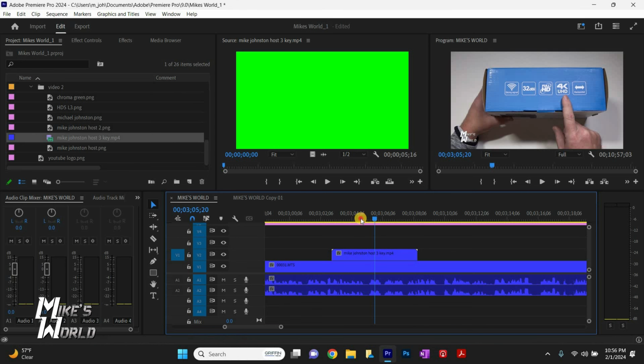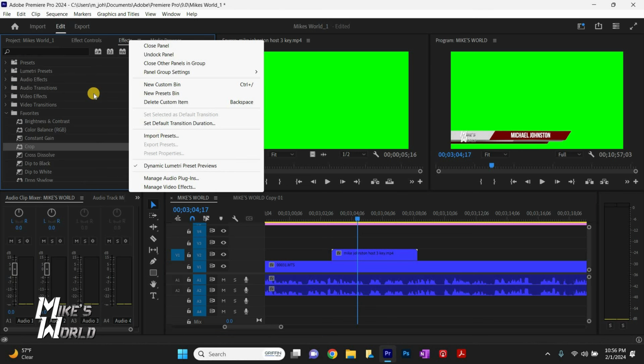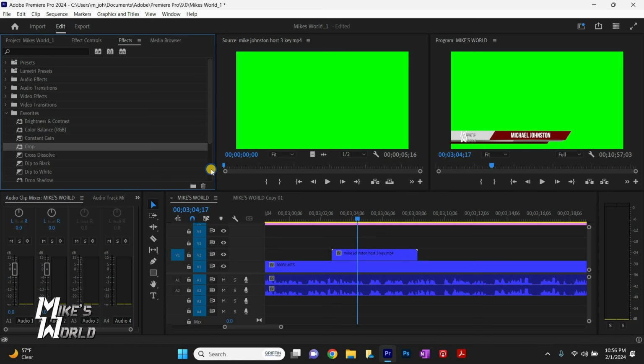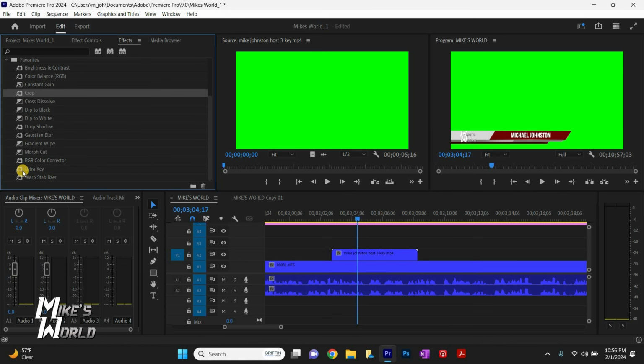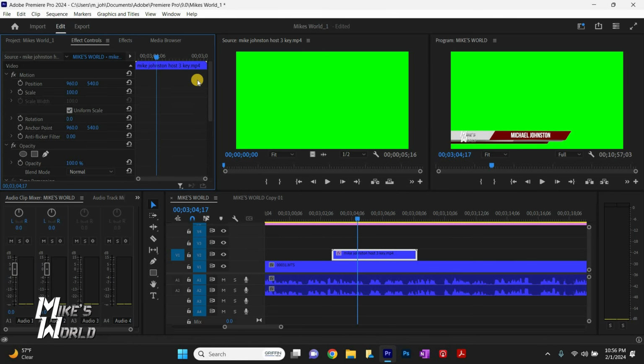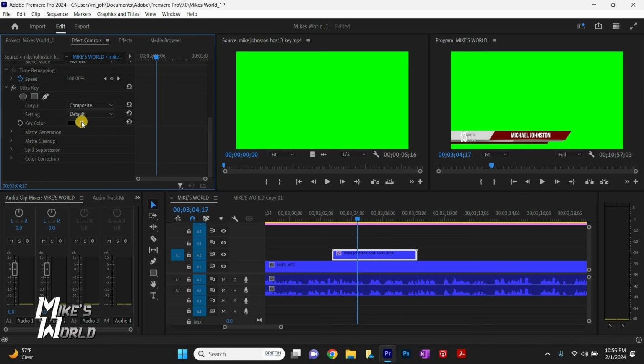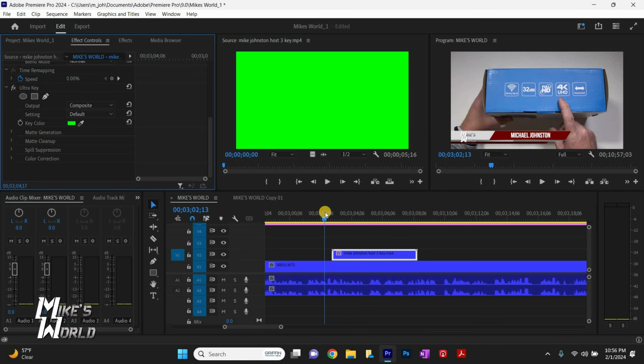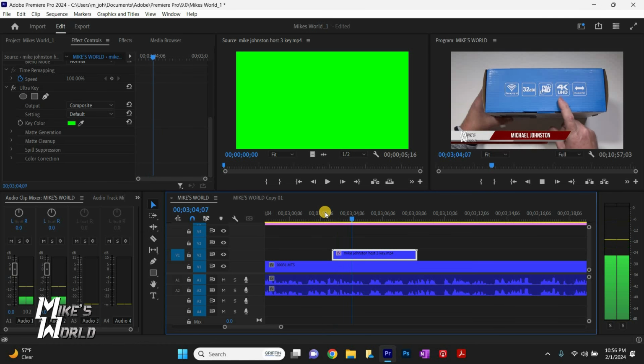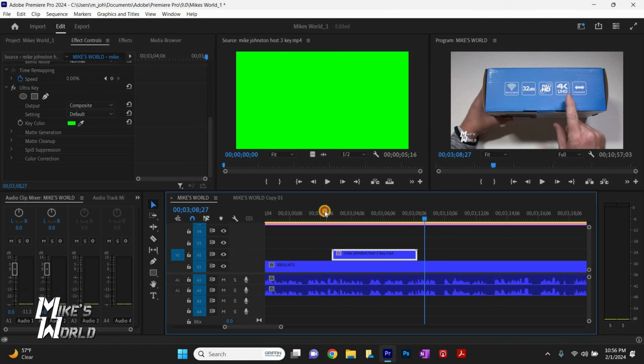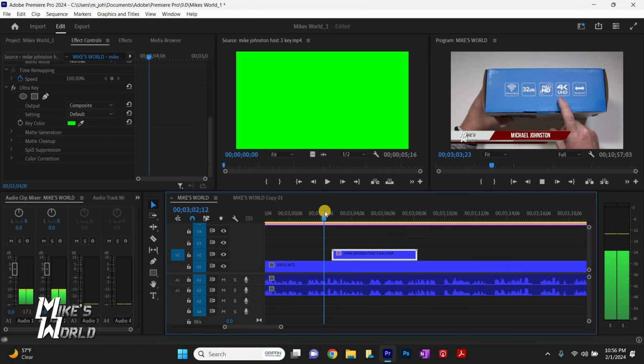There it is, and you see it's chroma green. So now all you have to do is go to Effects. I have it saved in my favorites, but you can search for Ultra Key, and drag that on top of your key. Go to Effect Controls, scroll down, click the little eyedropper, and go on the program screen and just click that green, and it keys it right out. And then when you play it, there it goes. It keys in, you let it play through, and it animates out. And that's pretty much it. It is a very, very simple process for how you can create animated lower thirds.